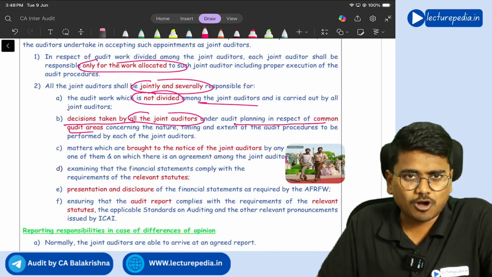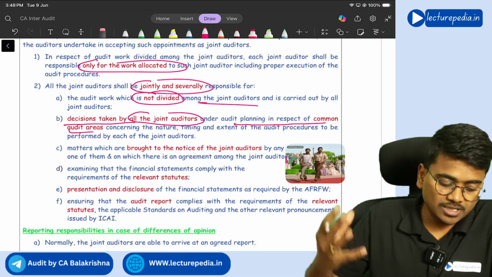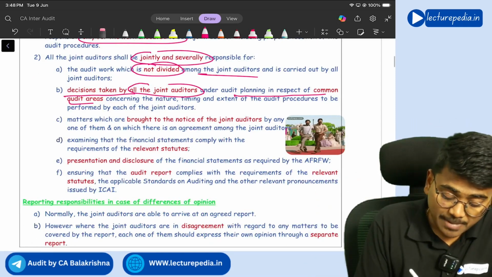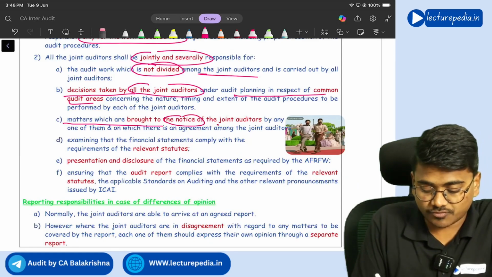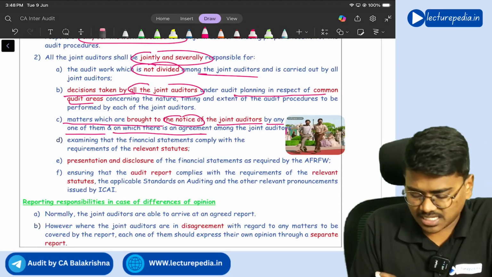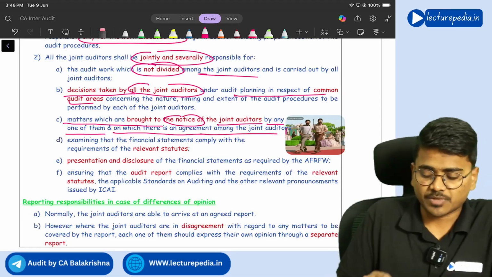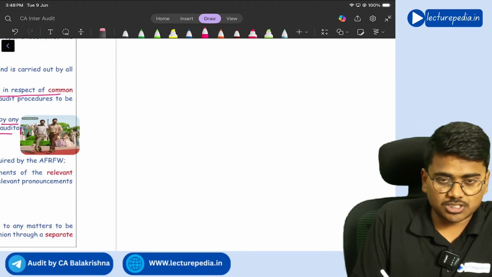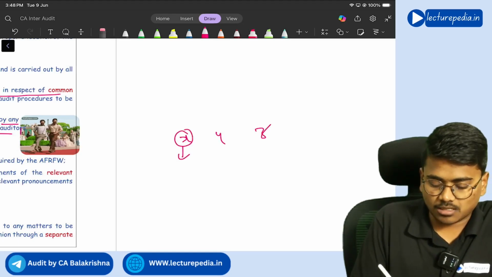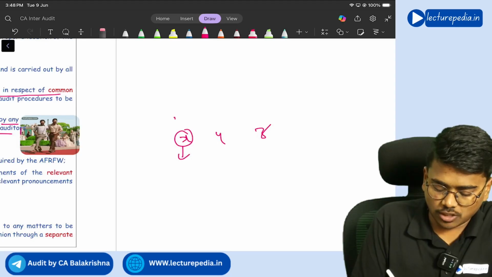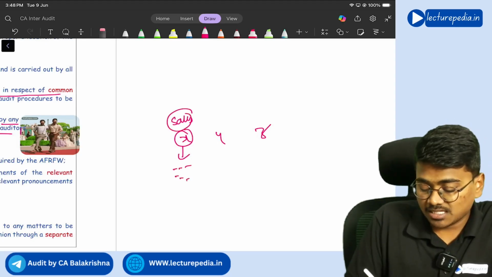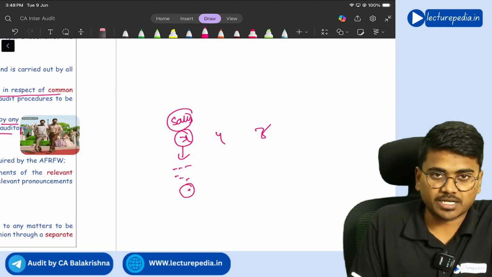With respect to common audit areas also, all the joint auditors together are responsible, and matters which are brought to the notice of joint auditors by any one of them and on which there is an agreement among the joint auditors. So there are three joint auditors, X, Y, Z. Mr. X has been given the area of sales. While doing the audit of sales, he has got a particular doubt, a particular scenario.